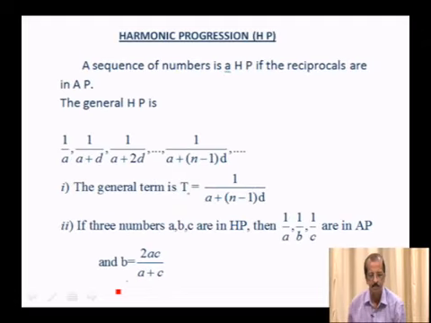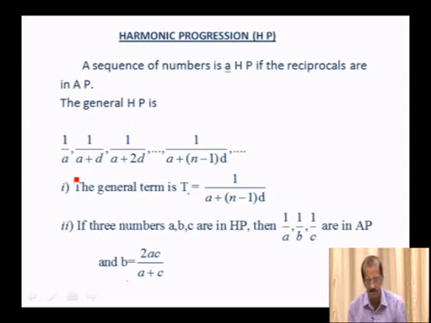Harmonic progression. A sequence of numbers is an HP if the reciprocals are in AP. The general HP is 1 over A, 1 over A plus D, 1 over A plus 2D, up to 1 over A plus n minus 1 into D. Here you find that A, A plus D, A plus 2D, up to A plus n minus 1 into D are in AP.